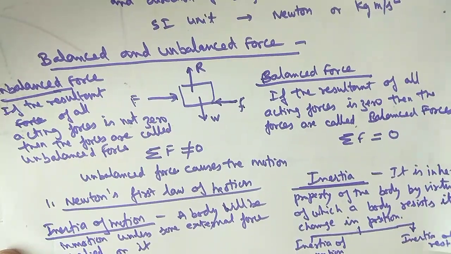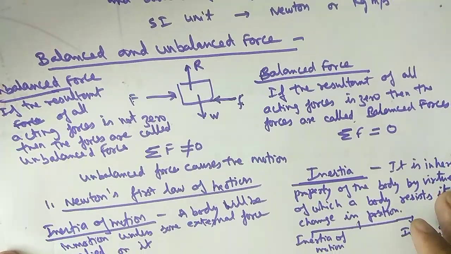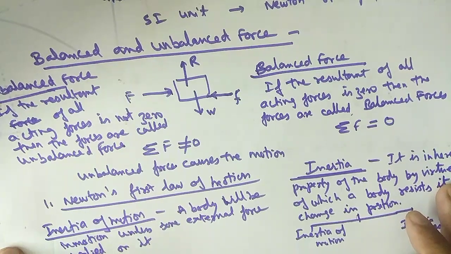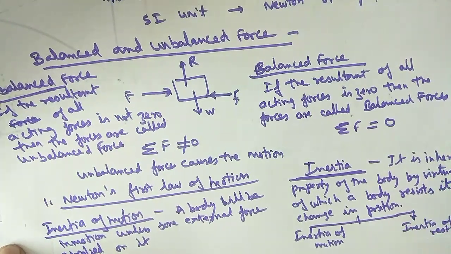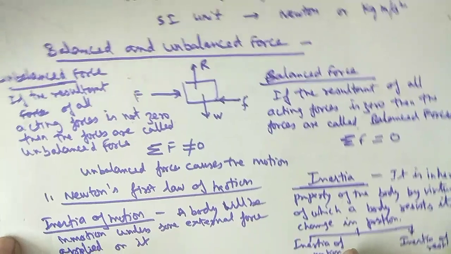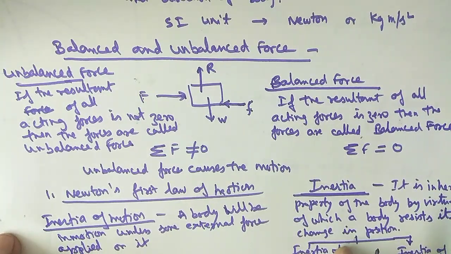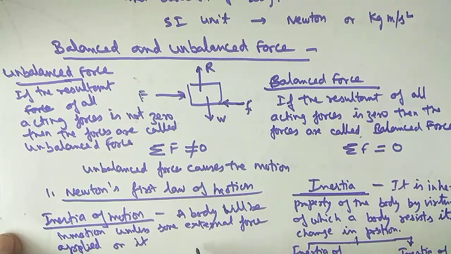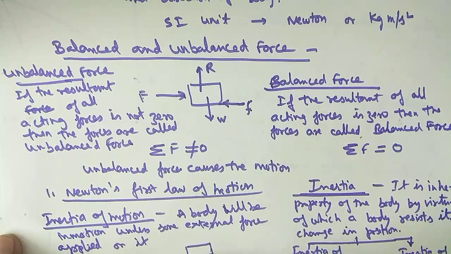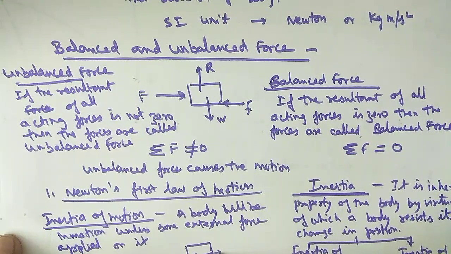See the example. There are so many examples of inertia of motion; you can read different ones. I'm taking one of the most popular examples. Suppose you are in a running bus, and the bus is moving.